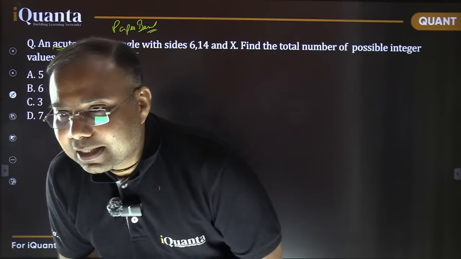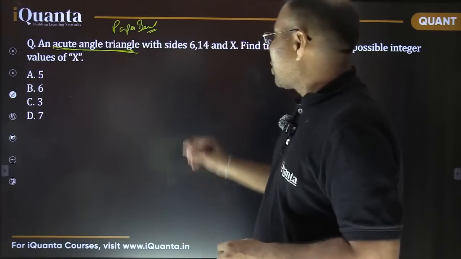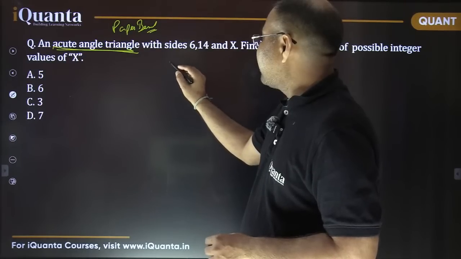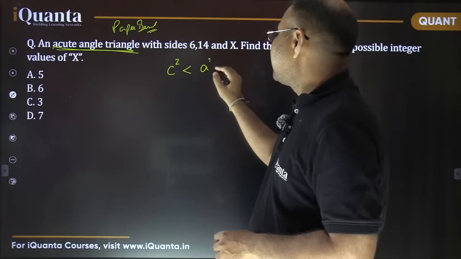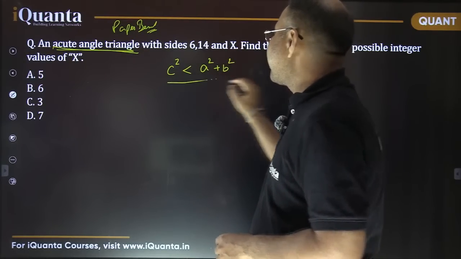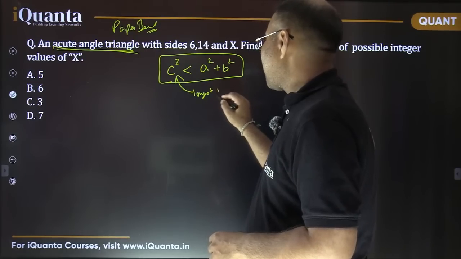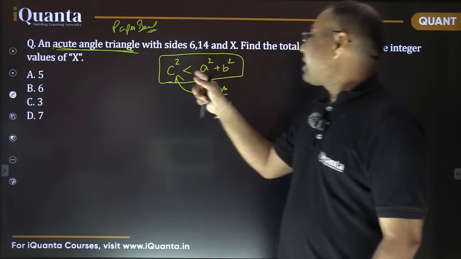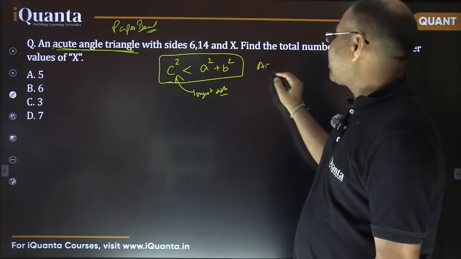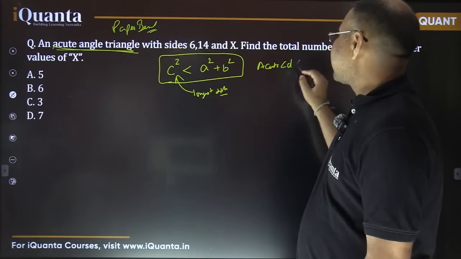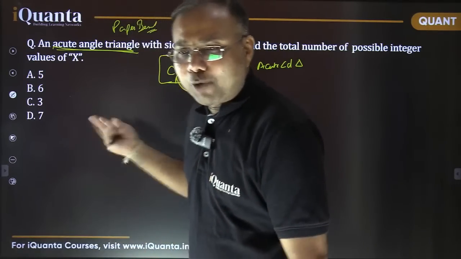So yes, that's true, Mohit. That's the correct thing. Using Pythagoras theorem, we can easily generalize this. If C is the longest side, then the square of the longest side should certainly be less than the sum of squares of the other 2 sides. That is the only condition, with C being the longest side: C square should be less than A square plus B square. That is the condition for a triangle to be an acute angled triangle. That's it. That you must know. Nothing else is needed. No shortcut. This is a property, right?